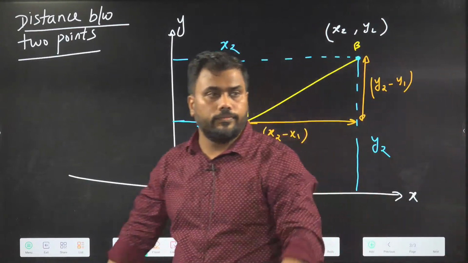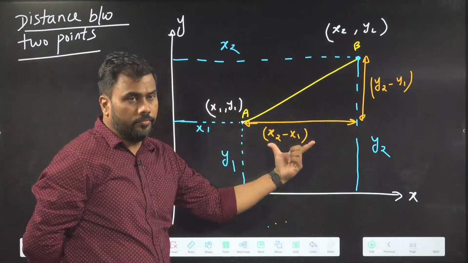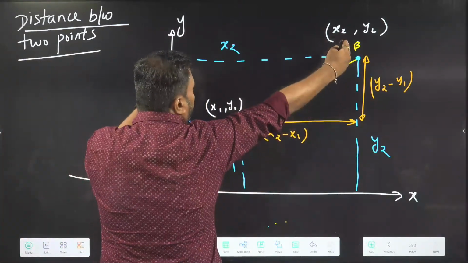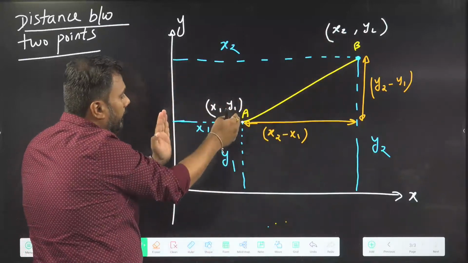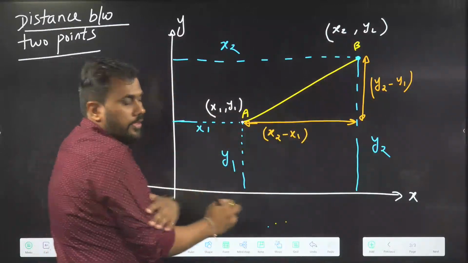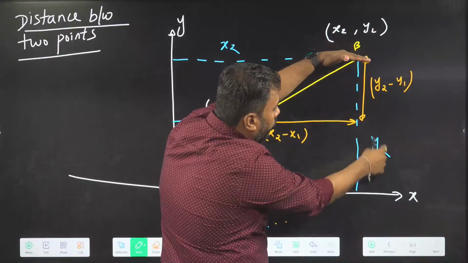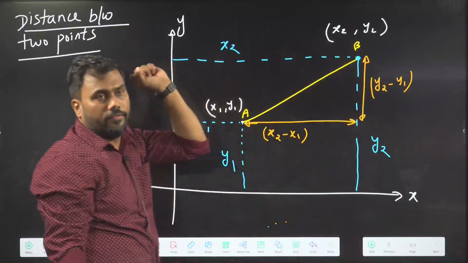Is this clear? What is x2 minus x1? For point B, the distance from the y-axis is x2. For point A, the distance from the y-axis is x1. So this distance is x2 minus x1. Similarly, this total distance is y2 minus y1.